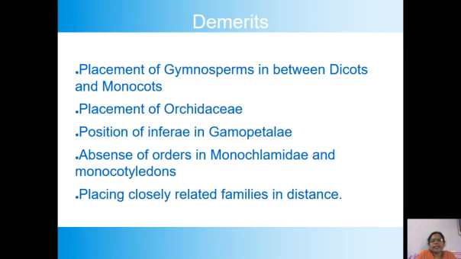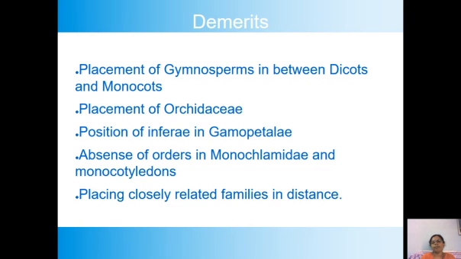And the last one is placing closely related families at a distance. This is one more demerit of the Bentham and Hooker's classification. For example, if we take Amaryllidaceae and Liliaceae, both are closely related families. They are even considered sister families. But they have been separated. Liliaceae is kept in one series, Coronariae, and Amaryllidaceae has been kept in another series. So, closely related families are kept at a distance.